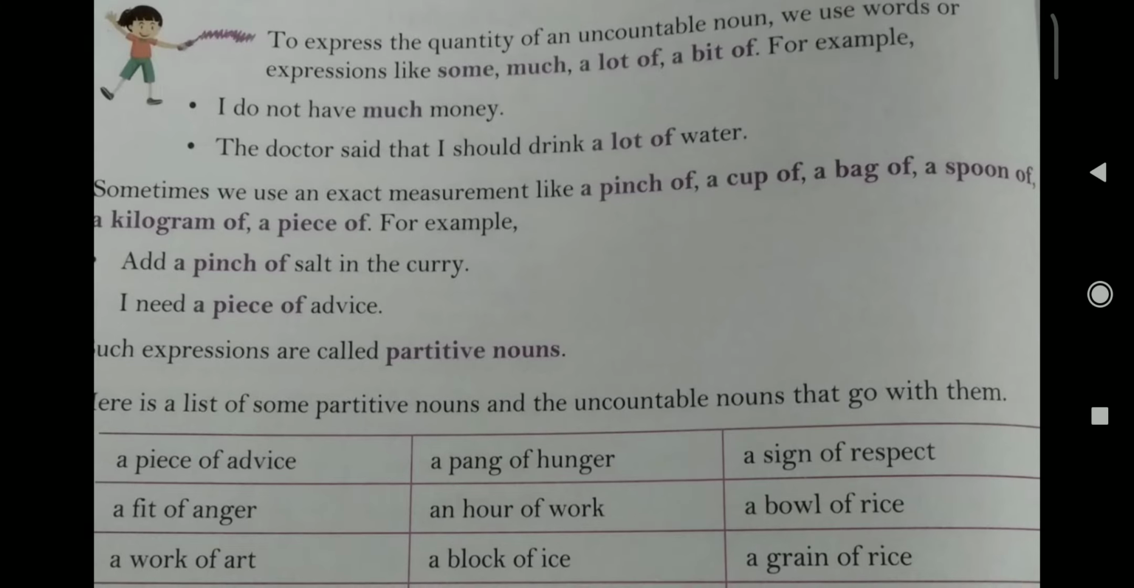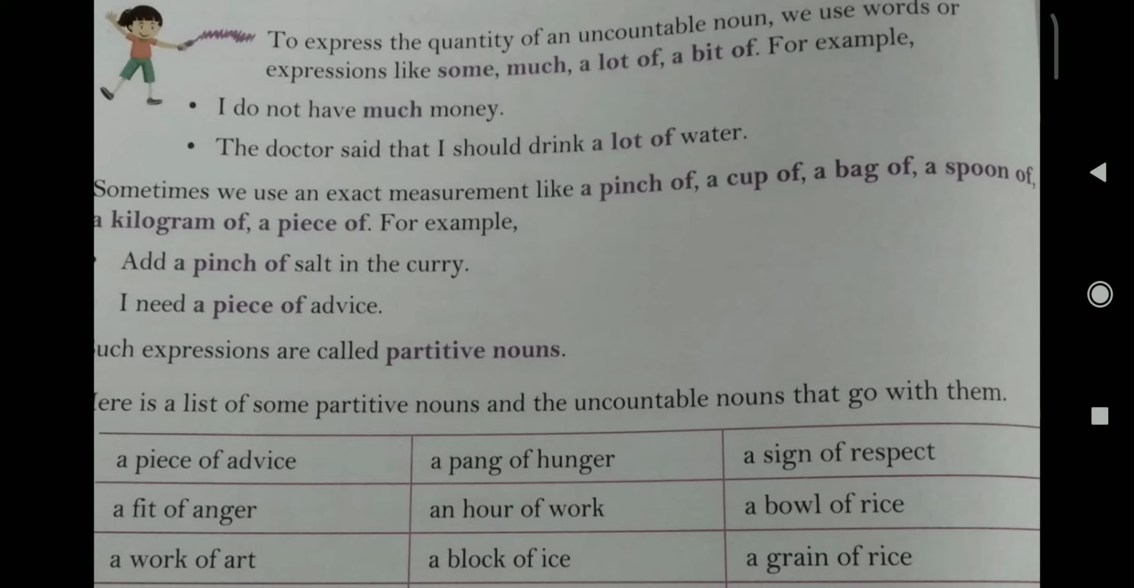Sometimes we use exact measurements like a pinch of, a cup of, a bag of, a spoon of, a kilogram of, a piece of. For example, add a pinch of salt in a curry. I need a piece of advice. Such expressions are called partitive nouns.